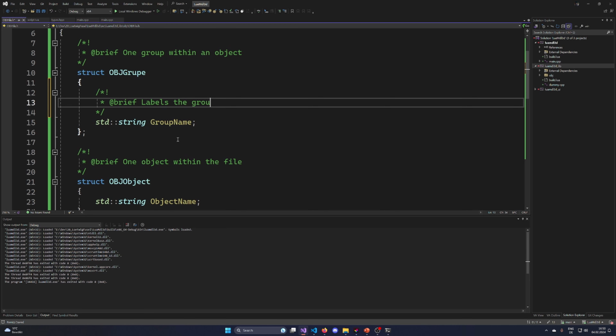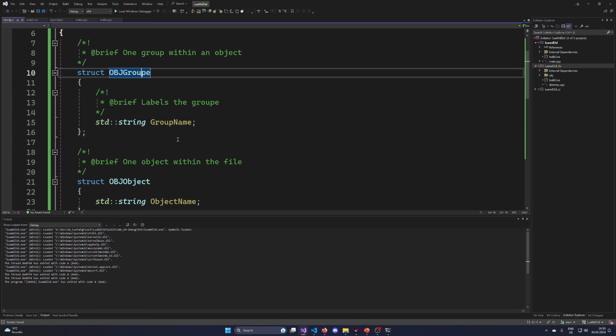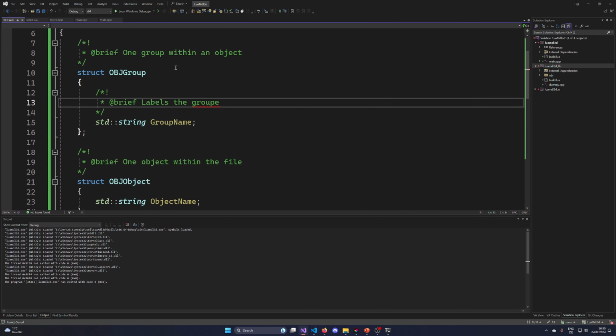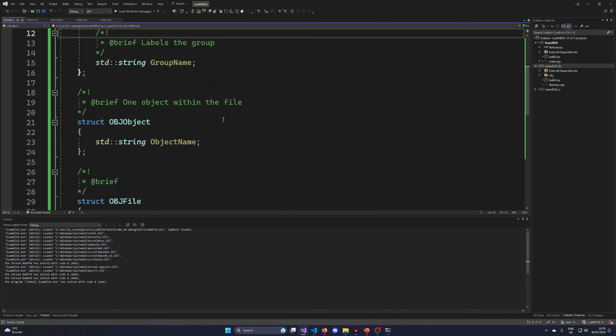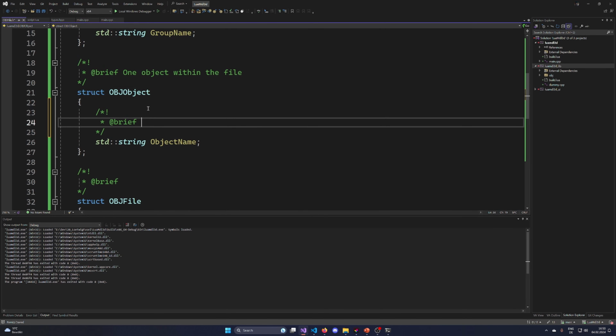Labels the group. Group, this is how you write it. Okay, so labels the group, labels the object.